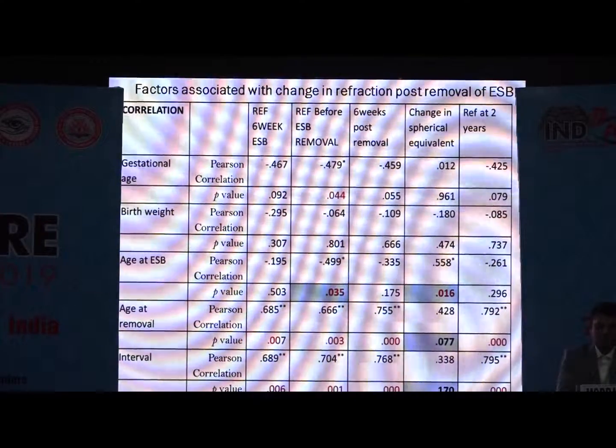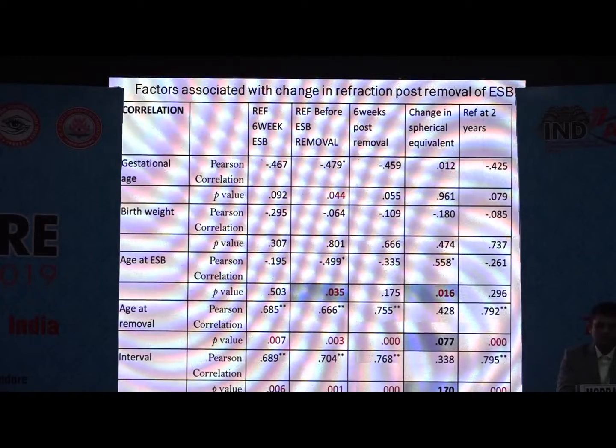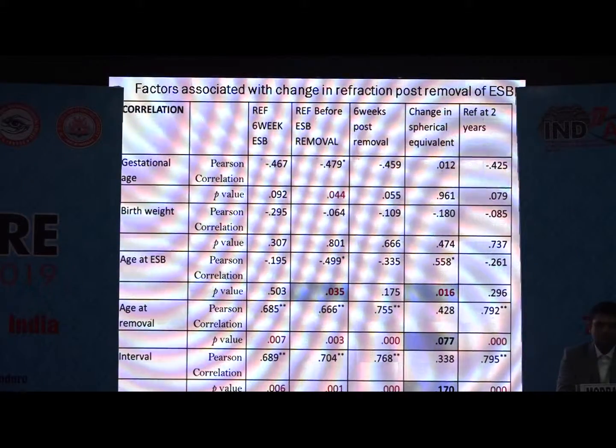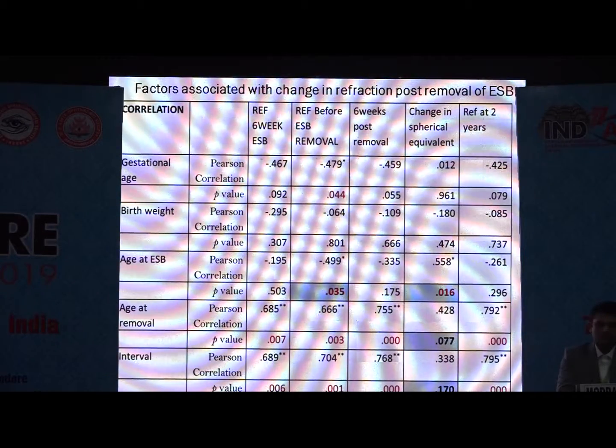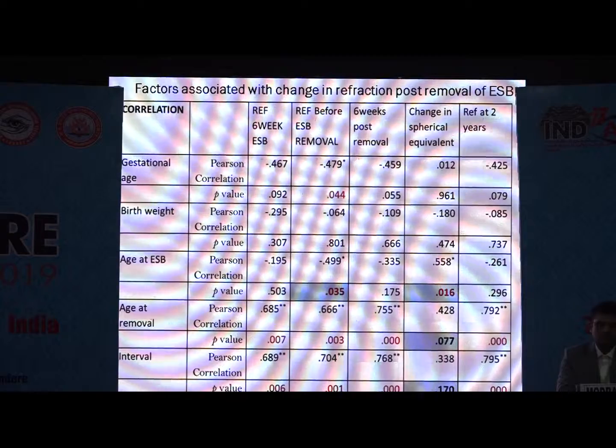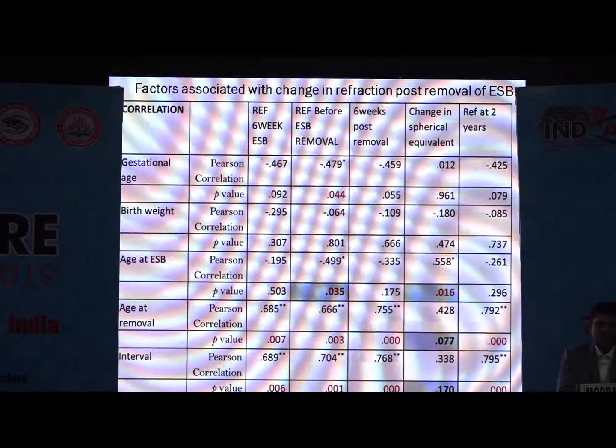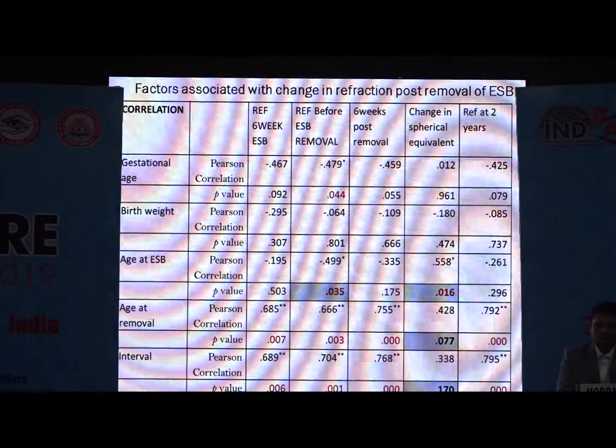We found a significant correlation of age at encircling scleral buckle with the change in spherical equivalent. That is, the children who presented late had a greater change in spherical equivalent. We also found more induced myopia after scleral buckle in these children. This can be because they required higher indentation when they present late, but there was no statistically significant correlation of age at removal and interval between the two surgeries.